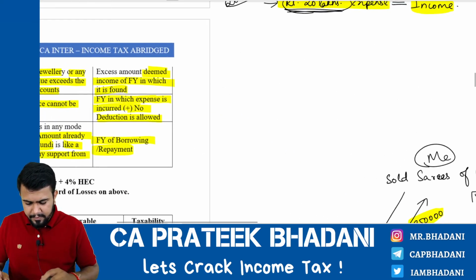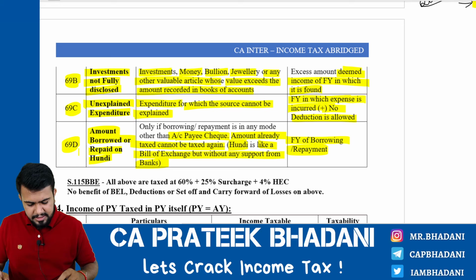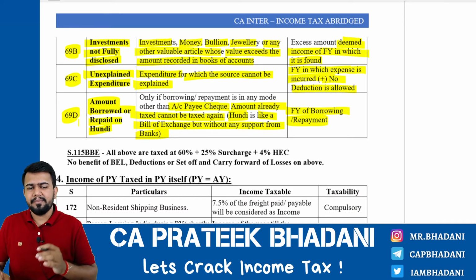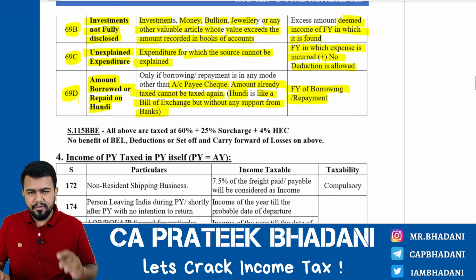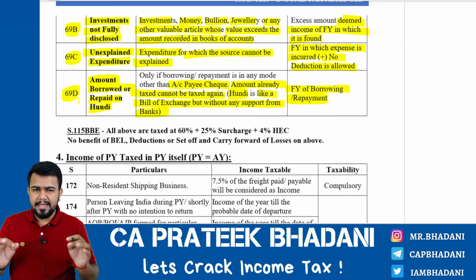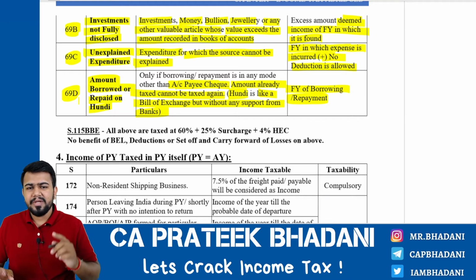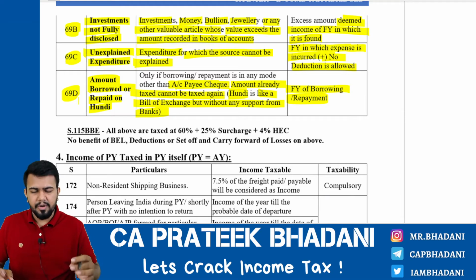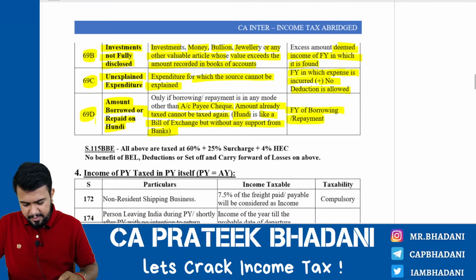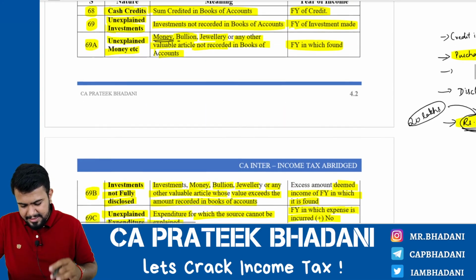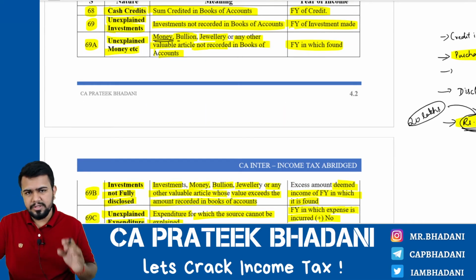Okay. Hence, if there is any hundi transaction, it should compulsorily be by way of account payee cheque. If not, it will be considered as an income in the financial year of borrowing or repayment. So what will be the previous year in such case? The previous year will be the financial year of borrowing or repayment. You get my point? So all these are the 6 cases of undisclosed sources of income.